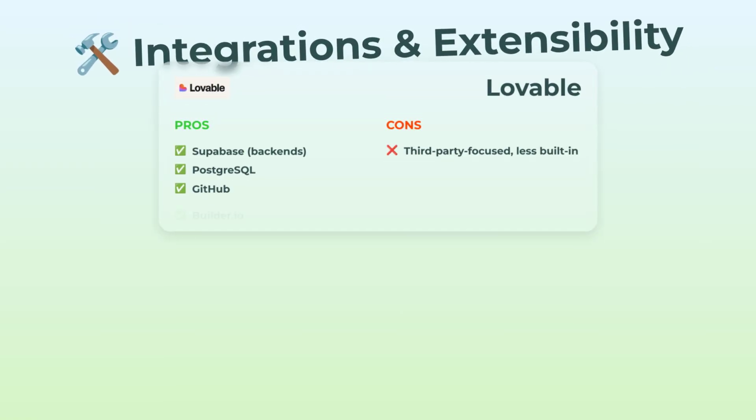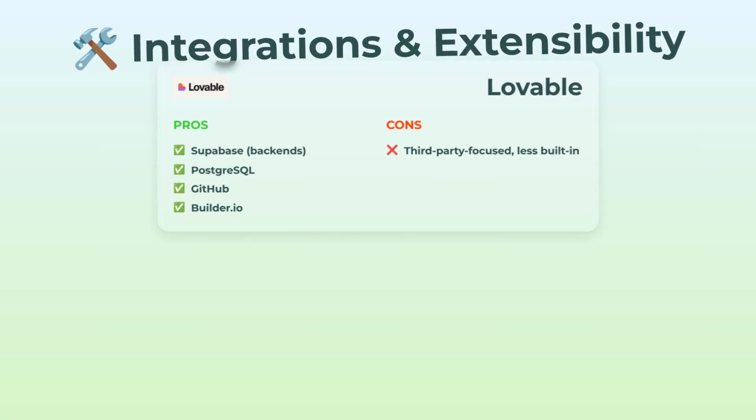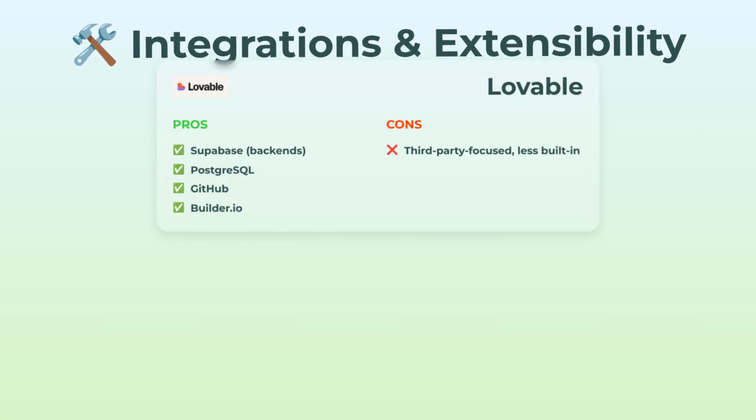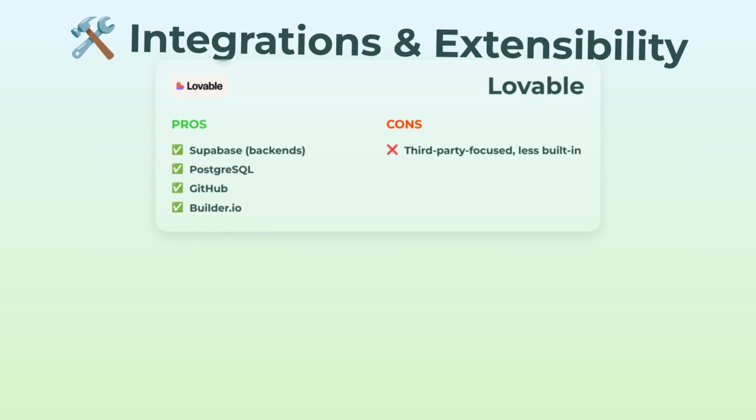Switching gears to integrations and extensibility. Lovable supports things like Supabase for backends, PostgreSQL, GitHub, Builder.io. You get the essentials, though it leans more third-party minded, so you'll be pulling things in rather than using built-ins.